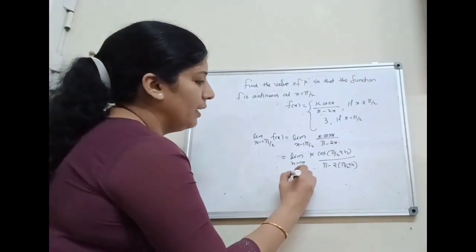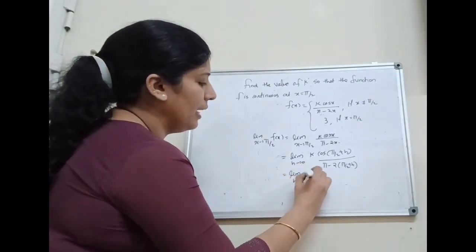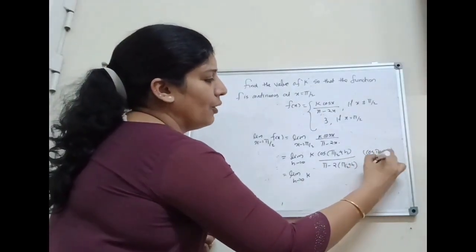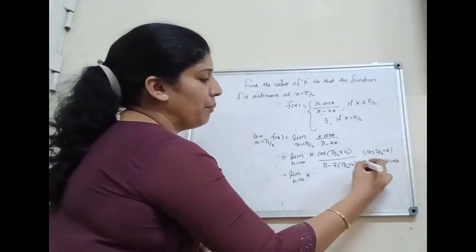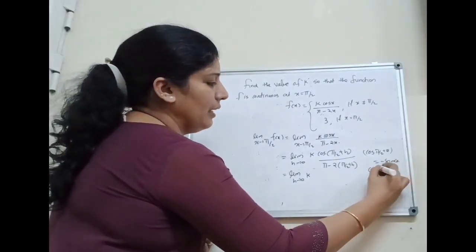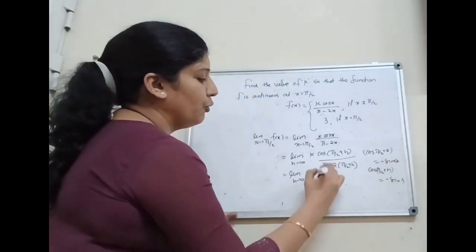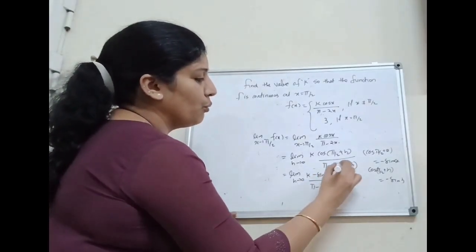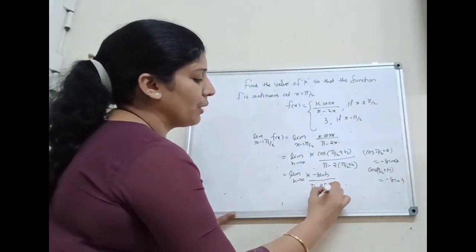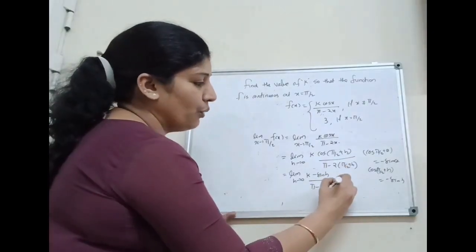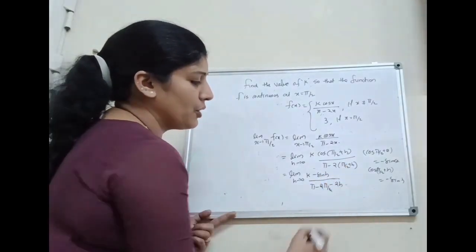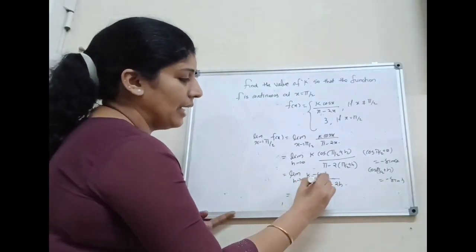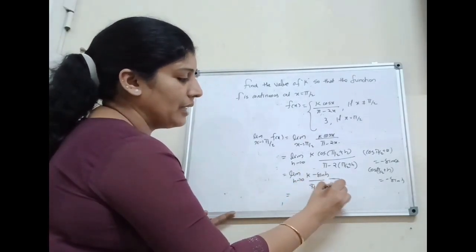That is equal to limit h tends to 0 of k into cos pi by 2 plus h. Cos pi by 2 plus theta is equal to minus sin theta. Here cos pi by 2 plus h is equal to minus sin h. That is, the numerator is minus sin h, divided by the denominator pi minus 2 into pi by 2. The 2s cancel, again pi, then minus 2 into h, minus 2h. Here pi and minus pi cancelled. That implies minus sin h divided by minus 2h.